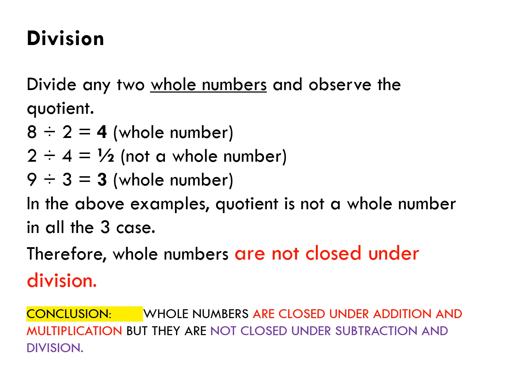Thus, we can say whole numbers are not closed under division, because division may give us a fractional number. So, the conclusion is whole numbers are closed under addition and multiplication, but they are not closed under subtraction and division.